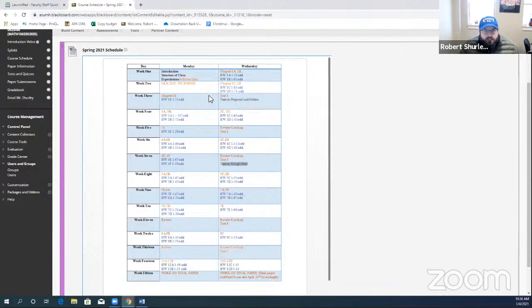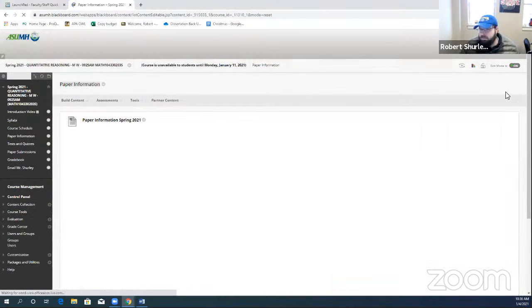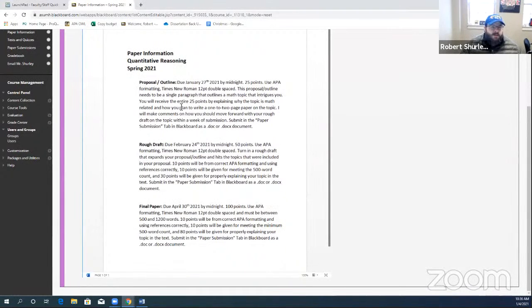Notice the tests are built in there too. Now, each one of these tests is going to be in Blackboard. They're not in there yet. I haven't made them yet. But each test will be in Blackboard in the quiz. So let's now look at that paper information. When you click on that, you'll see the 3 different papers that I'm asking you to do this semester. We've got a proposal and outline due January 27th by midnight.